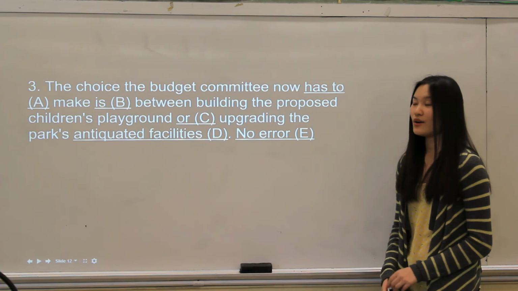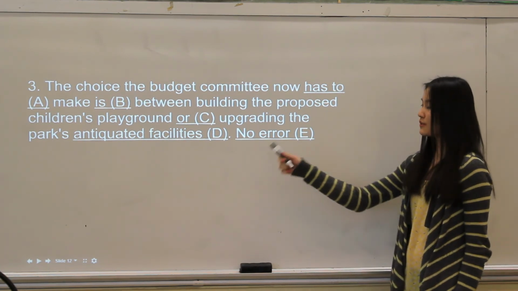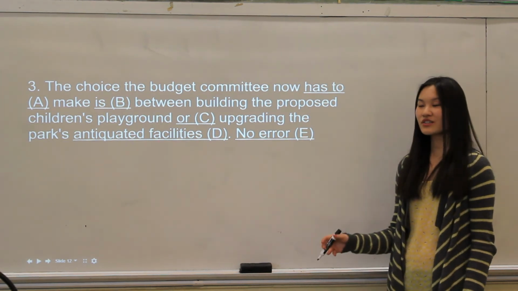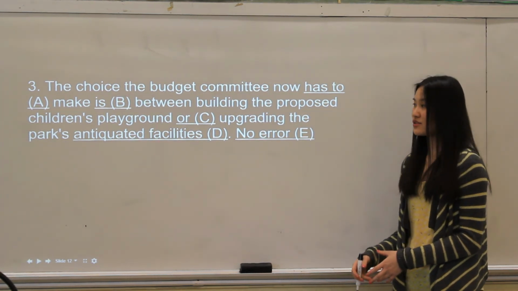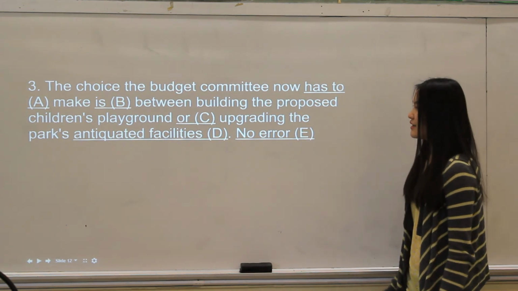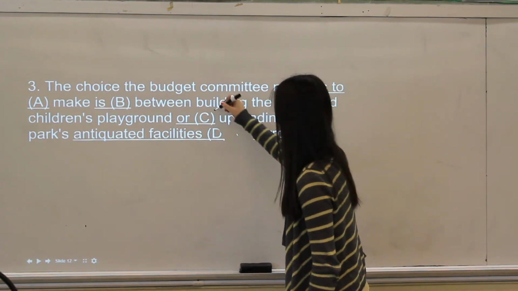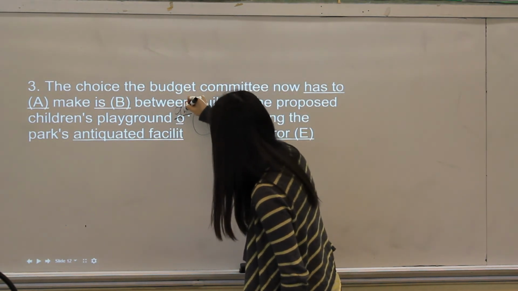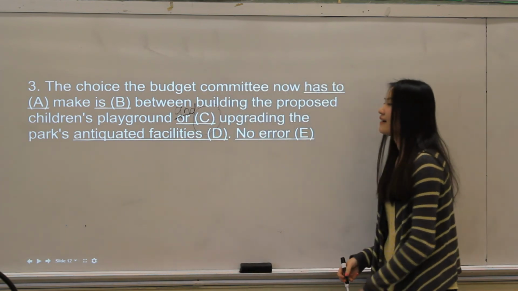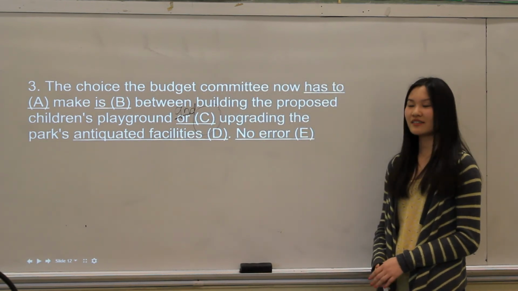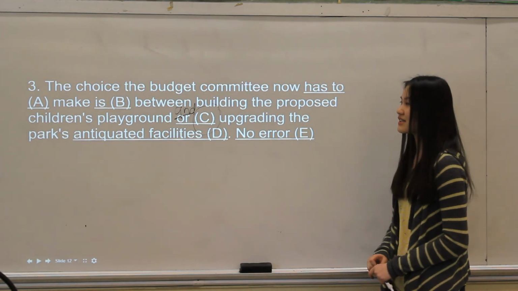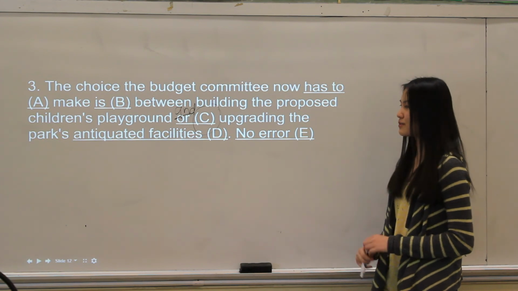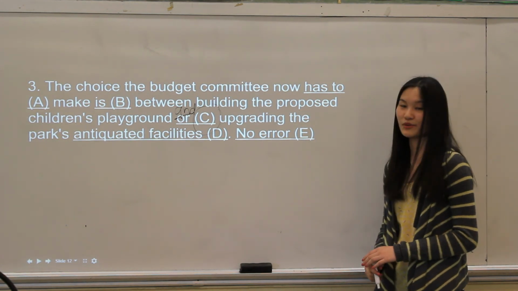And the word C, or. Because the word between is being used in the sentence to offer two different alternatives, the conjunction that follows in between those two options has to be the word and. So part C is incorrect because or should be replaced with and. And part D, antiquated facilities, there's nothing wrong with that either. So the sentence should read, the choice the budget committee now has to make is between building the proposed children's playground and updating the park's antiquated facilities.